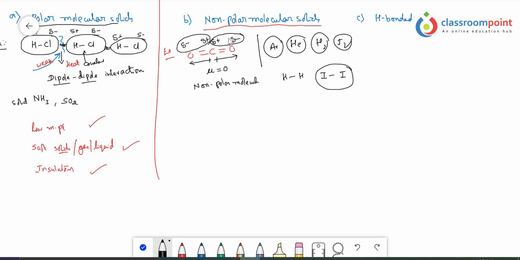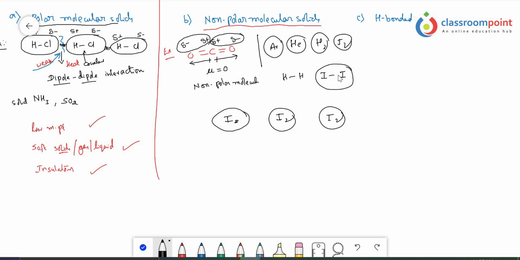So what type of forces actually exist in non-polar molecular solids? I am taking iodine, I2, as a molecule like this. Let us take another I2 molecule here, and again an I2 molecule here. Let us take several I2 molecules. Within the I2 molecule, though the bond exists between the same atoms, for a moment imagine that the electrons suddenly flow to one side.